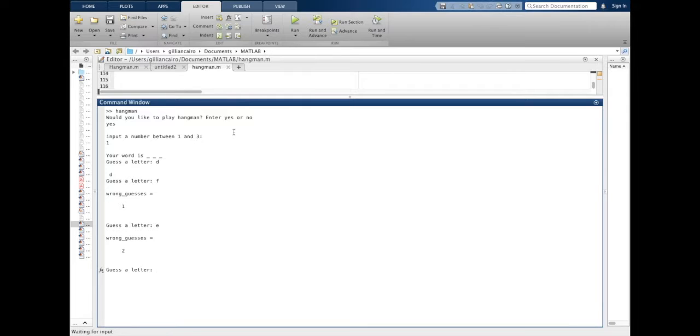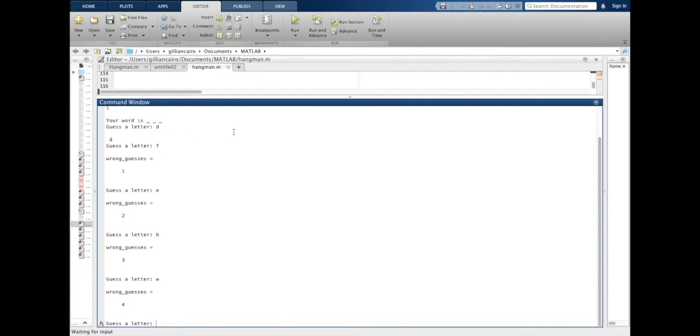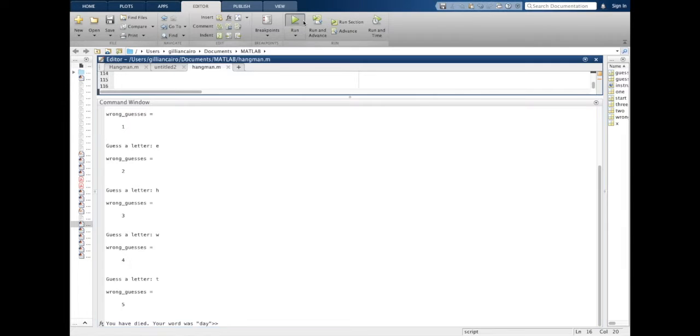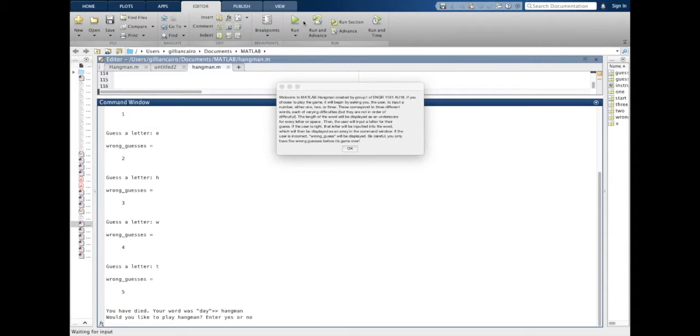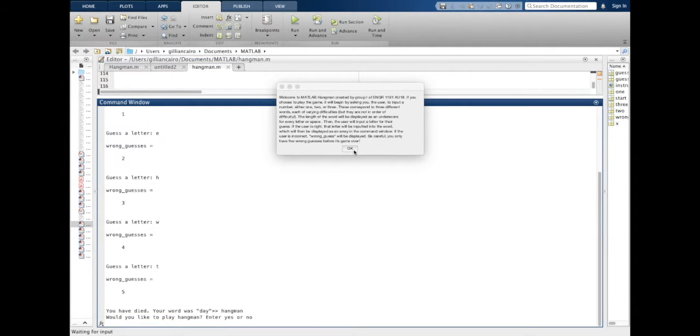If the user guesses wrong 5 times, they will be prompted with the wrong guesses message, and they will lose the game. To play again, the game is run again, and the same instructions are followed.